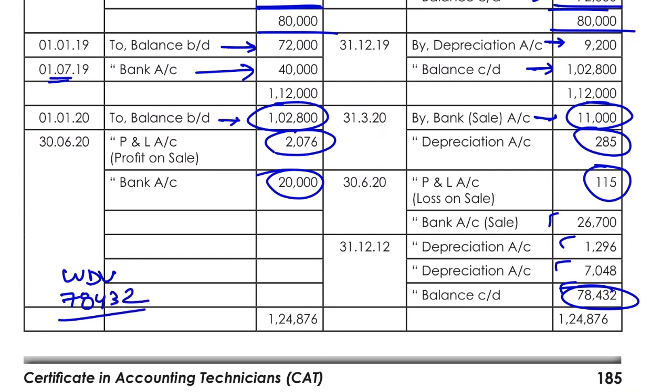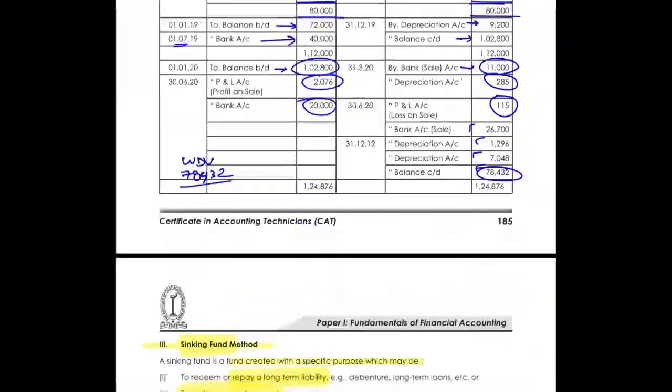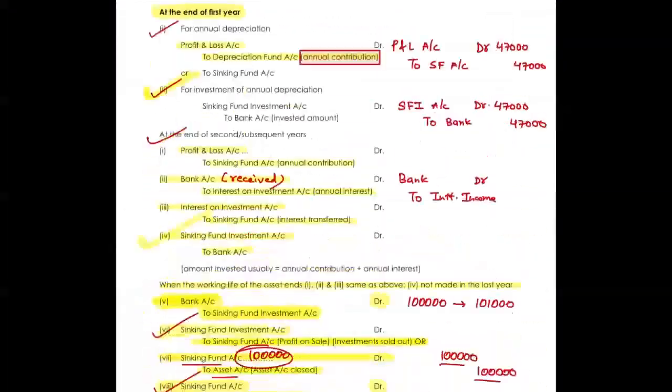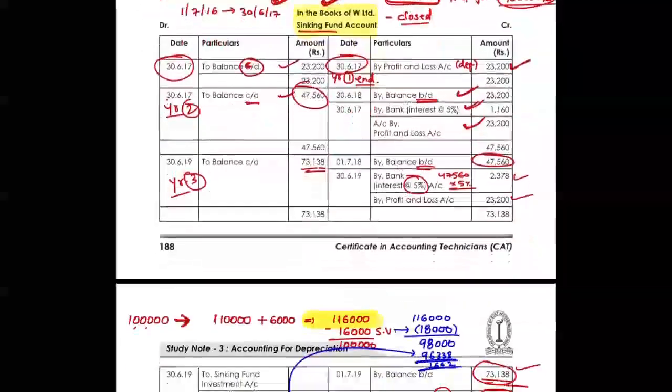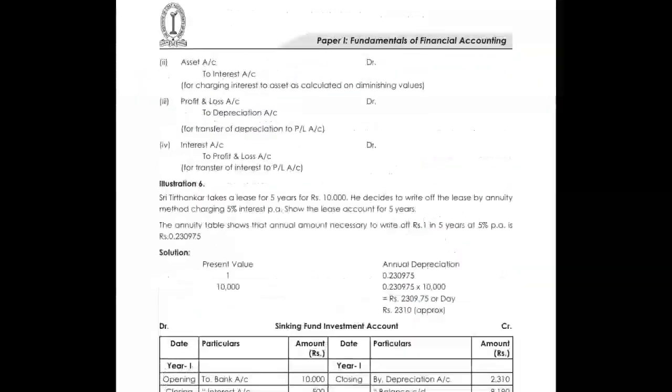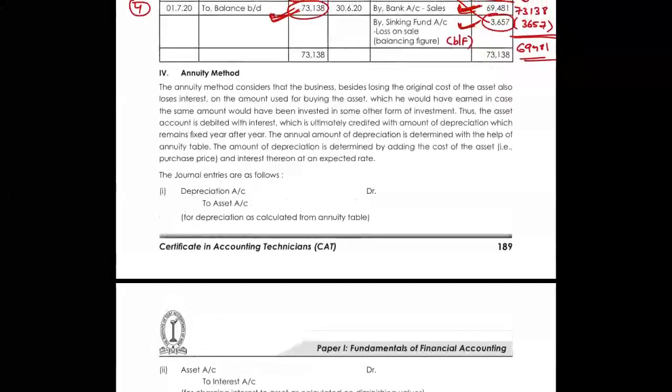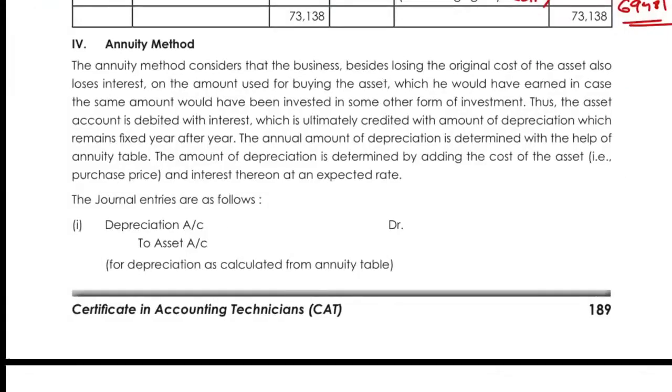Just try this question by yourself first, and if there are any doubts, we can solve it together, or we can solve one more question just like that again in the upcoming class. Okay, now let us understand the last method for today, that is the annuity method. Annuity method means every year, like we have done in the sinking fund method, annual depreciation should be charged based on a rate which is given.